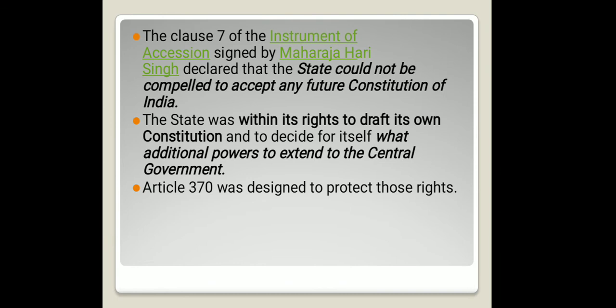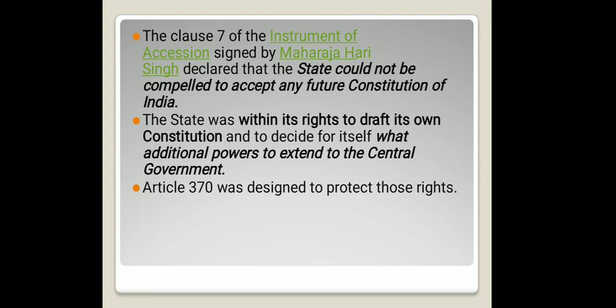Clause 7 of the Instrument of Accession, which was signed by Maharaja Hari Singh with the Indian government, states that the state could not be compelled to accept any future constitution of India. And the state was within its rights to draft its own constitution.